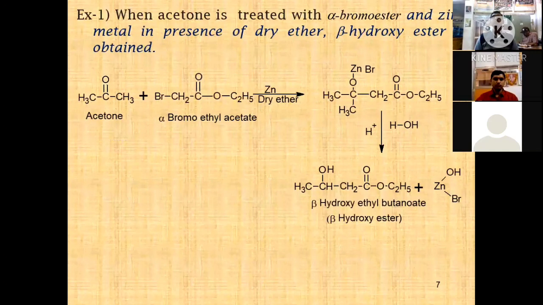When acetone is treated with alpha bromoester and zinc metal in the presence of dry ether, the beta hydroxy ester is obtained.